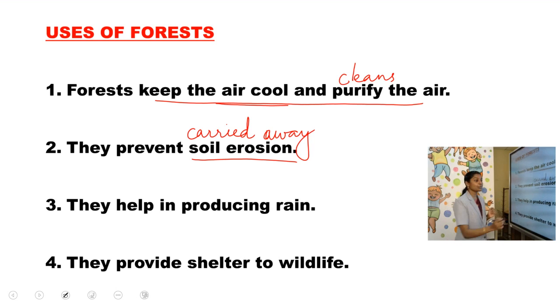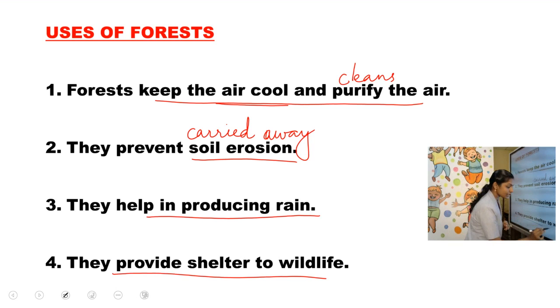They help in producing rain. The forest helps in producing rain. Rainfall occurs due to the trees. They also provide shelter to wildlife. So where is most of the wildlife found? In the forest areas.